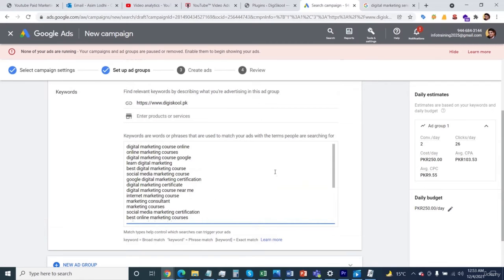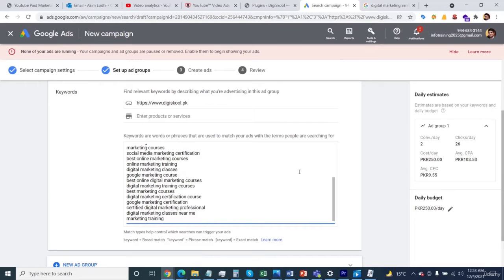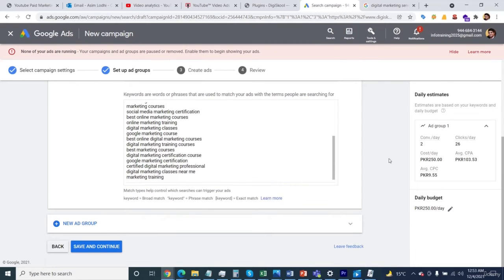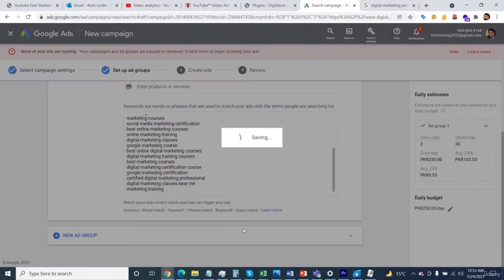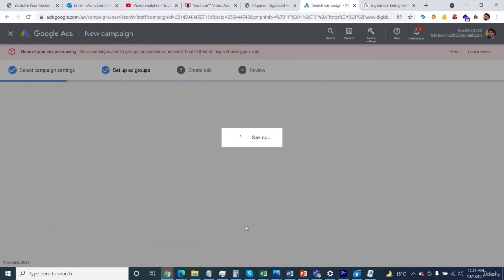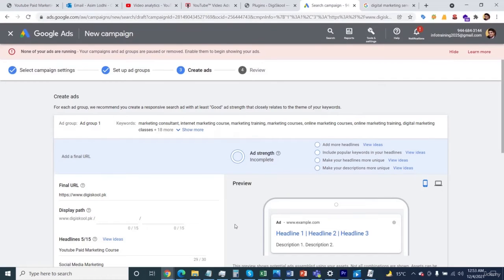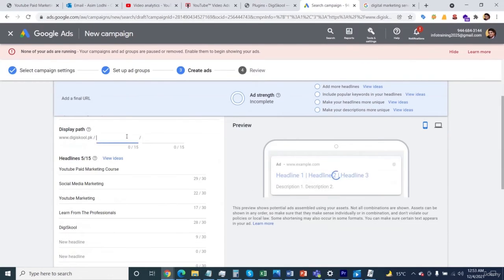But if you are targeting specific keywords, then you need to focus on the keyword planner and see their search volumes, which I taught you previously, and keep specifying. After specifying all this information, you need to click on the continue and save button. And then you need to again specify your website URL, digital marketing, or whatever the landing page will be.